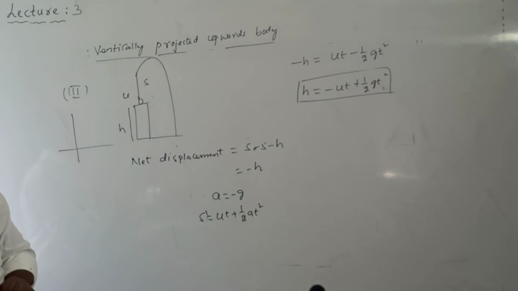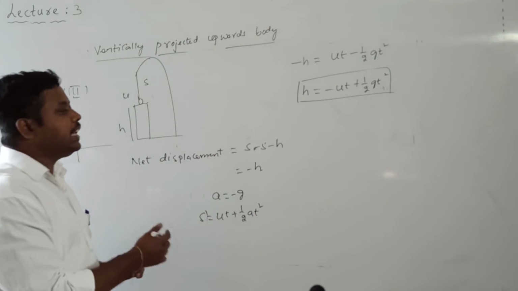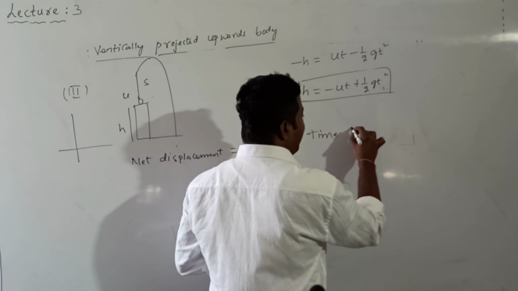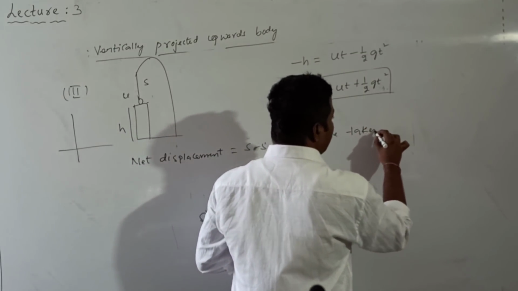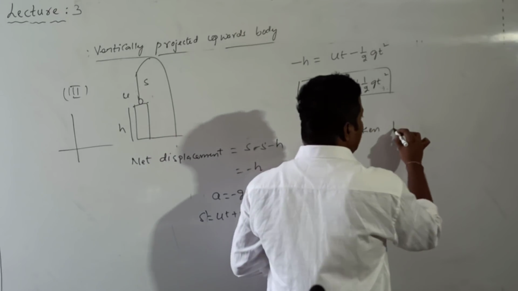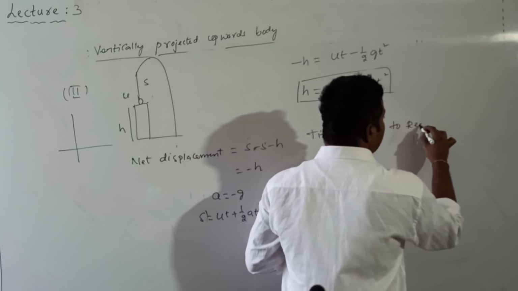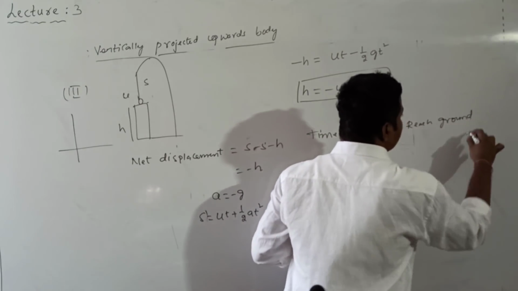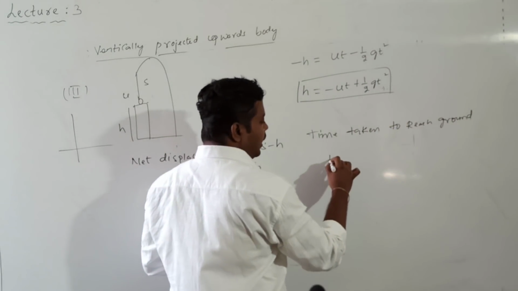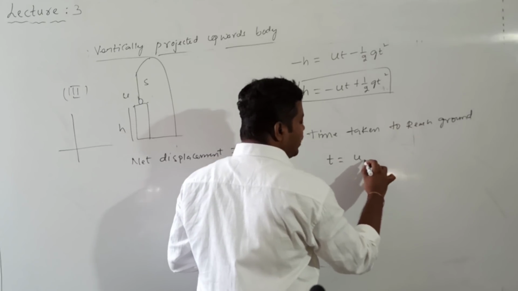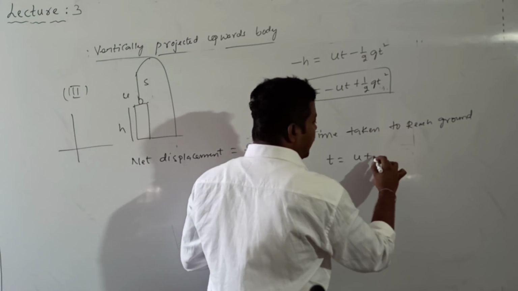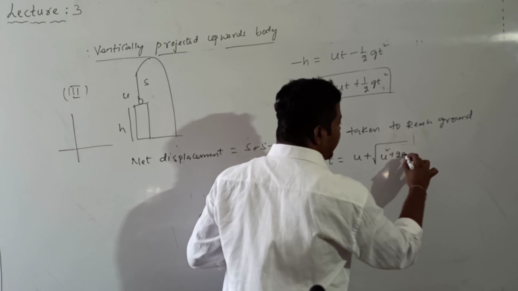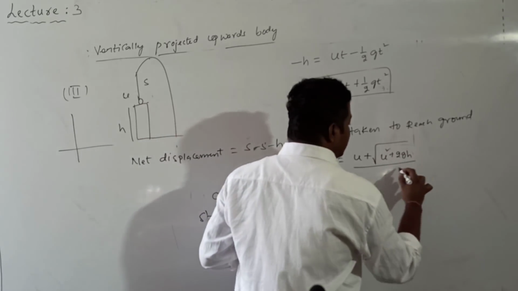So roots of that equation will give us the time. We can calculate the time taken. What is the time taken to reach the ground? So that time taken is given by roots of that equation only. That is t, and I am writing directly t is equal to u plus root over u square plus 2 into g into h, divided by g.